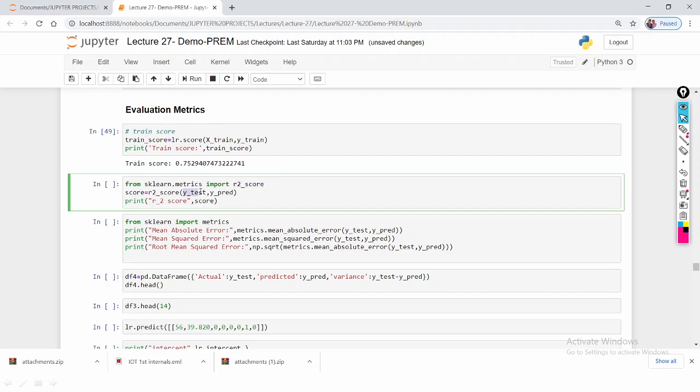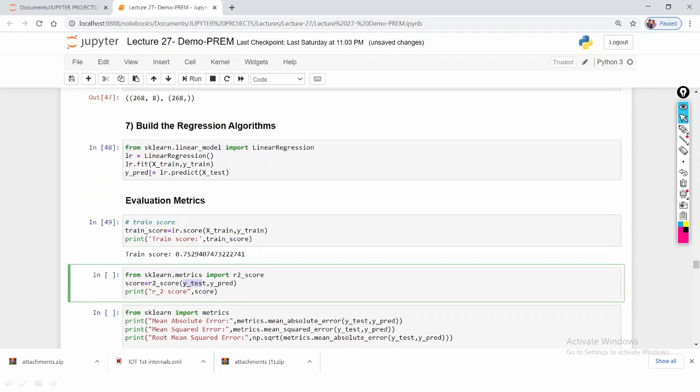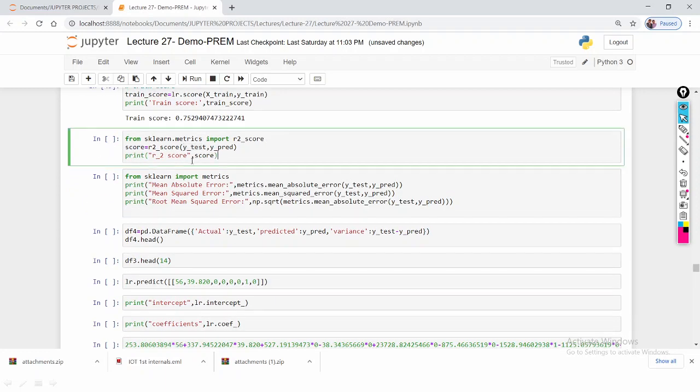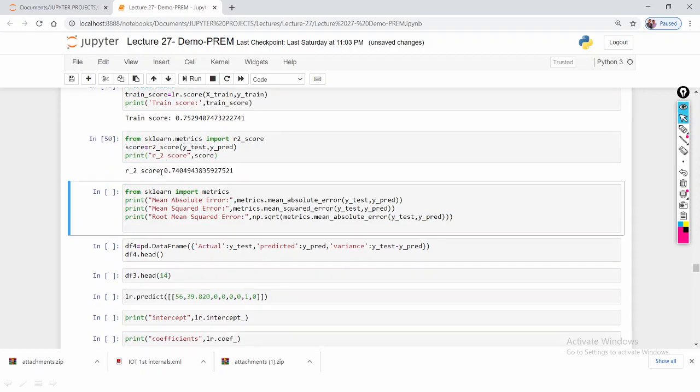This can be applied on the Y test and this Y pred, so you will get the test score. The test score is 0.74, which means 74%, and the train score is 75%, so there is not that much of a difference. Both train score and test score are about equal.